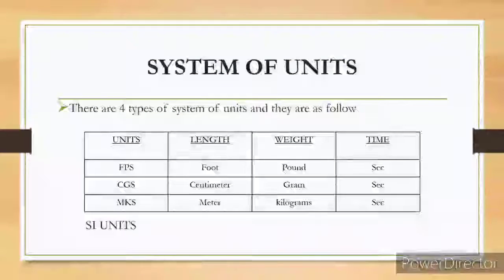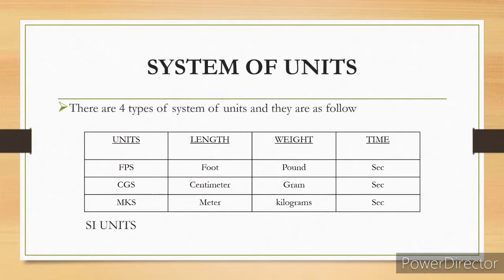Now looking at the system of units, there are four types: FPS, CGS, MKS and SI. FPS means foot, pound, seconds; CGS means centimeter, grams, seconds; MKS means meter, kilogram, seconds.